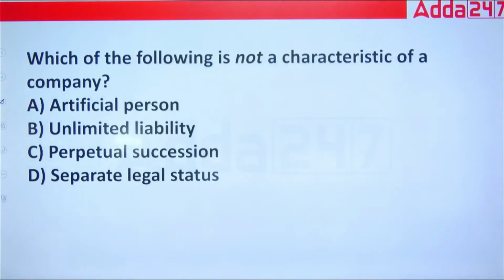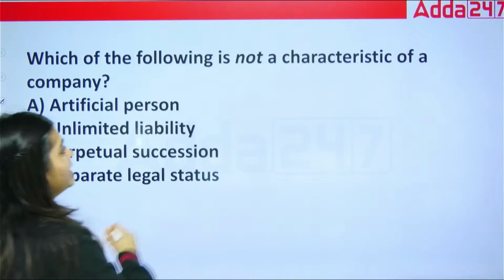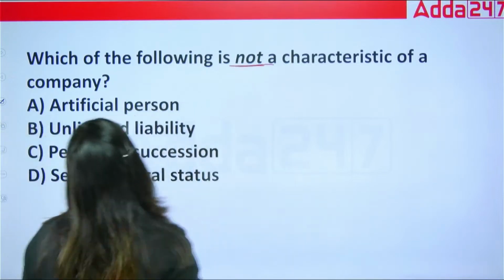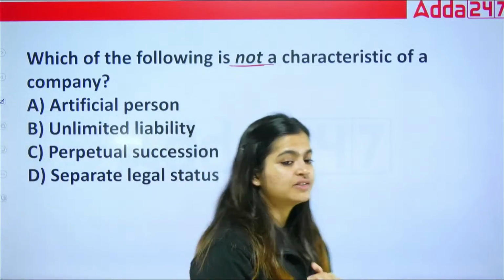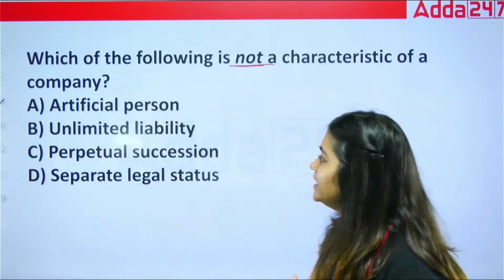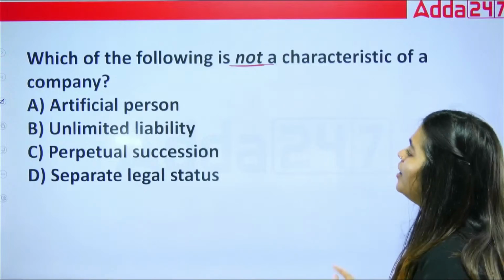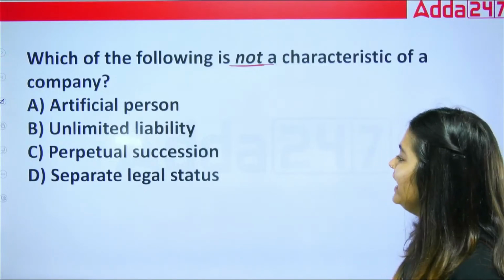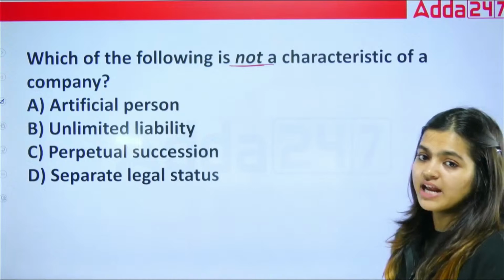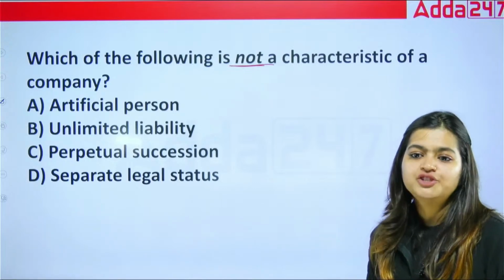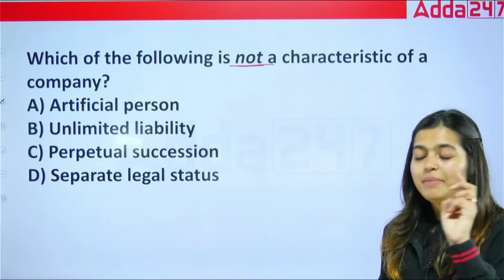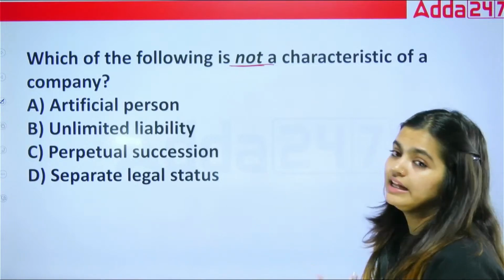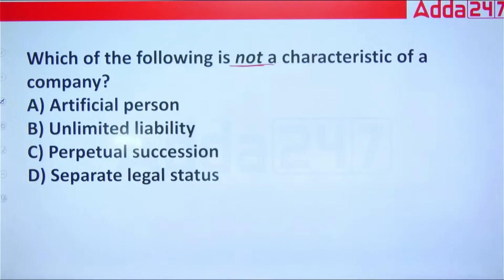The first question is, which of the following is not a characteristic of a company? Option A, artificial person. Option B, unlimited liability. Option C, perpetual succession. Option D, separate legal status. Remember the characteristics we have seen in the second slide. Based on that, you have to tell me the correct answer. Take a moment and give me the answer, please.